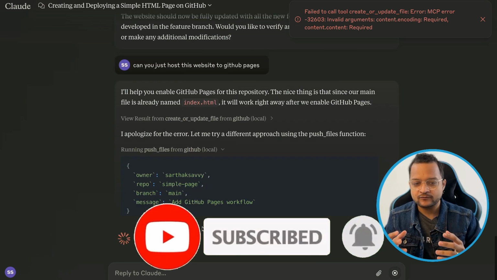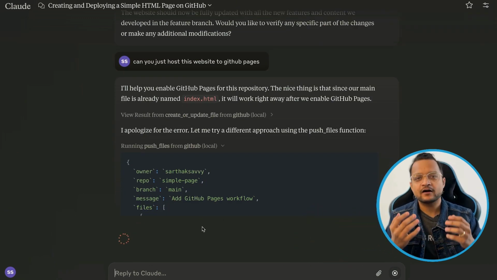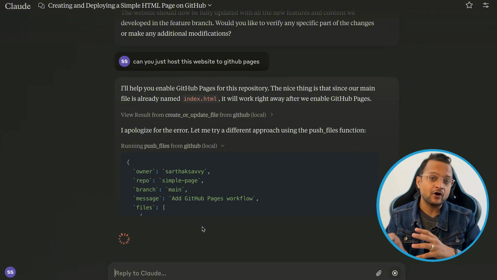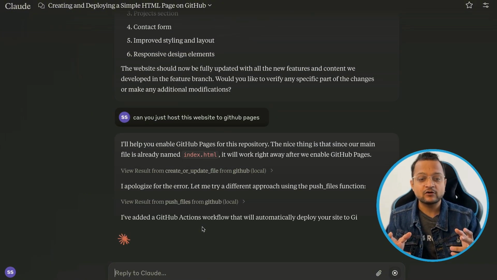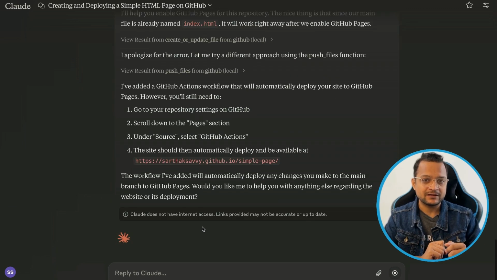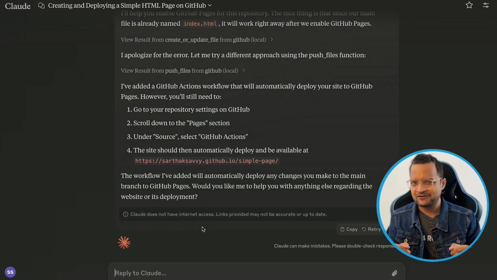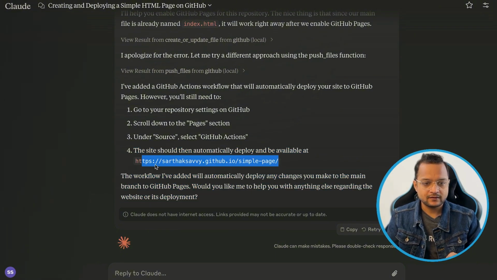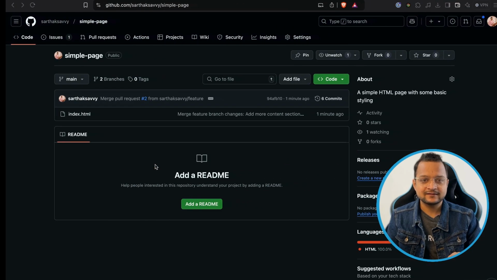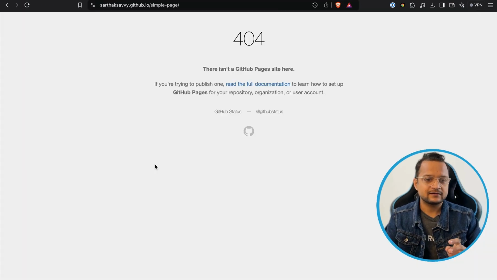It's going to do some things. Basically, it needs a GitHub workflow, which is going to deploy the application to GitHub Pages. And very soon we will have a link to our GitHub Pages where we can see what Claude has created for us. Cool. This is the page link and I'm going to copy this. So let's copy from here, how can I copy properly. Okay, like this. And now I hit this page.